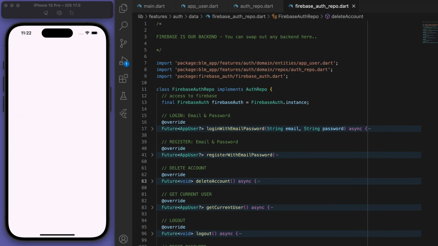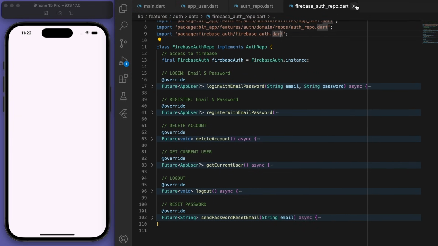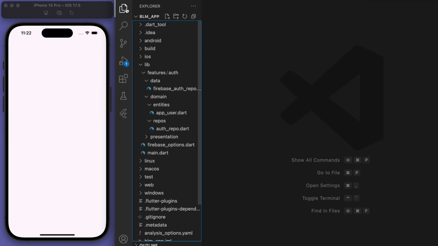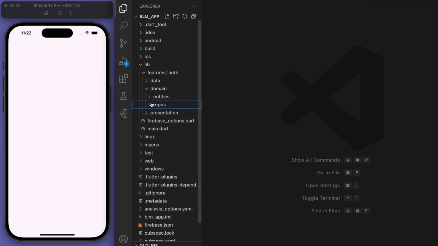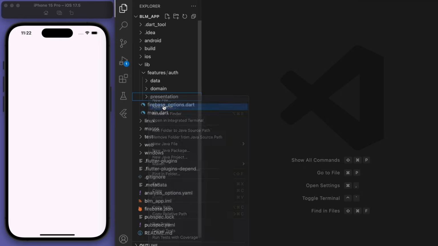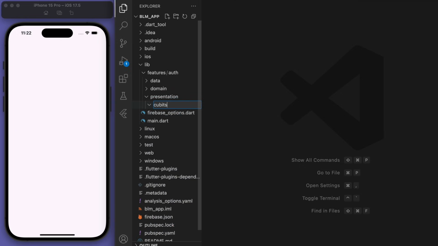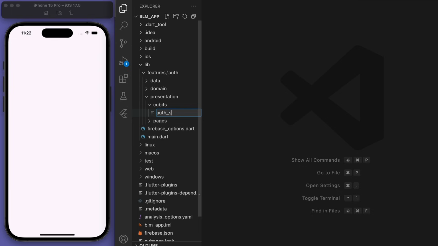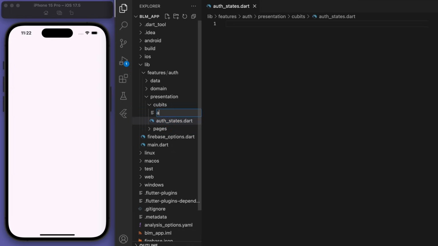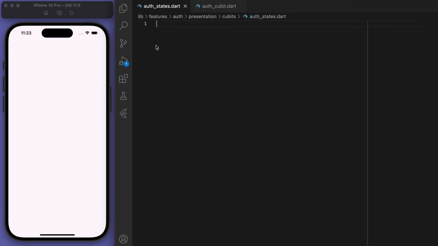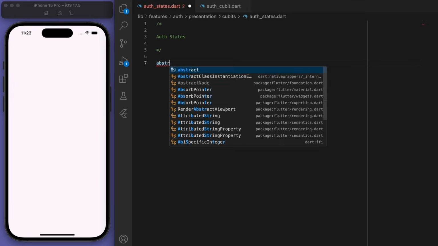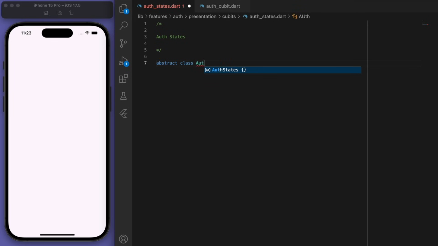So now that we've done that, let's close everything. We've done the data layer, domain layer, and now it's time for the presentation layer. So I want you to create a couple of folders here. We've got the cubits, and we're going to create an auth cubit and an auth state. Starting with the auth state, we're going to outline the different types of states we can have when a user is trying to authenticate.